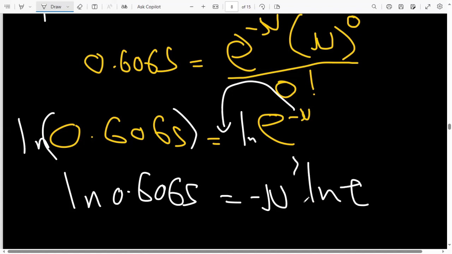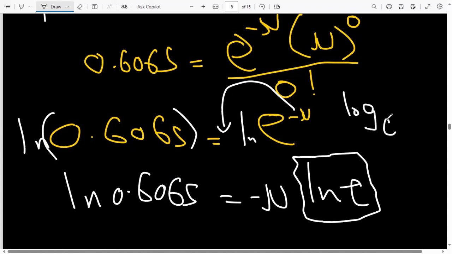And we know that this ln e is always 1. Why? Because of those properties of logs that we learned in first semester. ln is just a log to base e, so you have log base e of e. If these are the same, it's always 1.